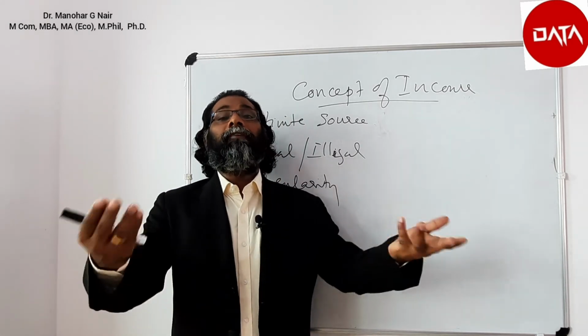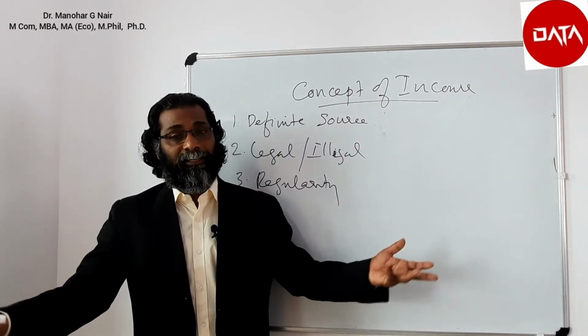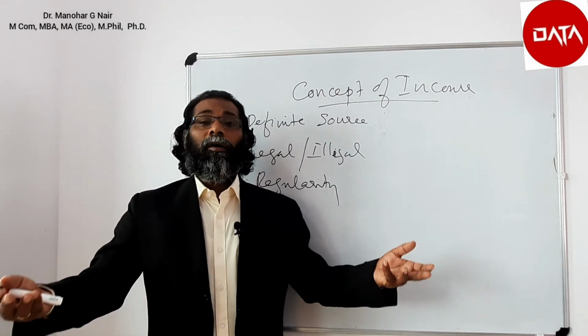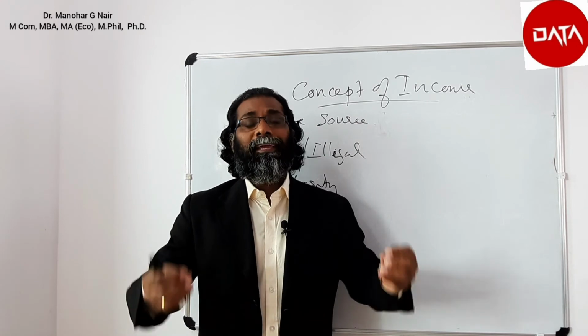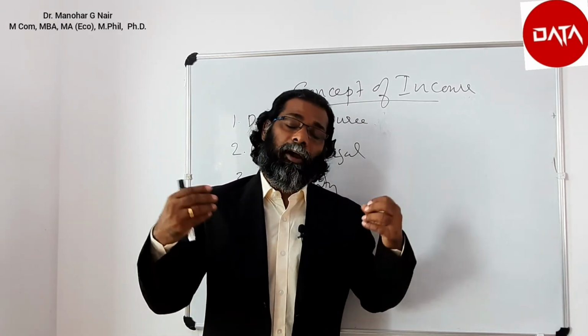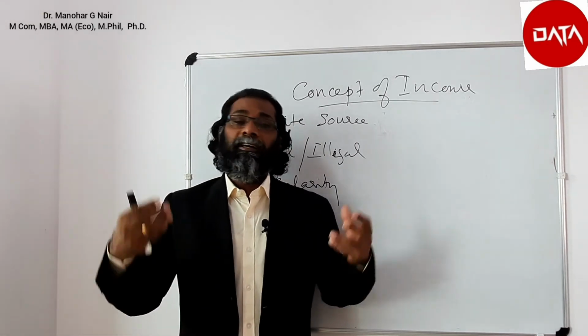For example, winning from a lottery. People normally will not win a lottery always, but it may happen once in a blue moon. So once it is won, it would be considered as income. So the point is there is no need for regularity in the earning of such income.